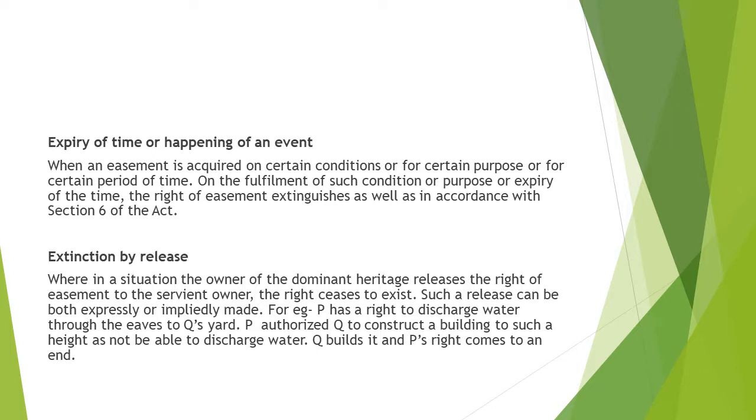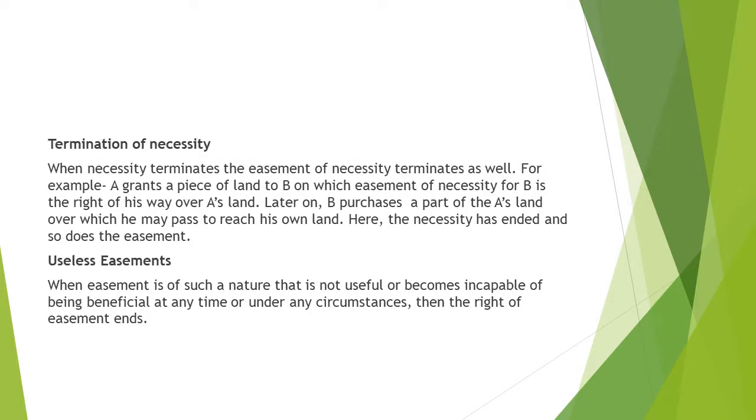An example of such a release is: P has a right to discharge water from the eaves onto Q's yard. P authorizes Q to construct a building to such a height as not to be able to discharge water. Q builds it and P's right comes to an end. So here is a situation where the owner of the dominant heritage releases the right of easement to the servient owner. So he has released his right of easement, and the right ceases to exist.